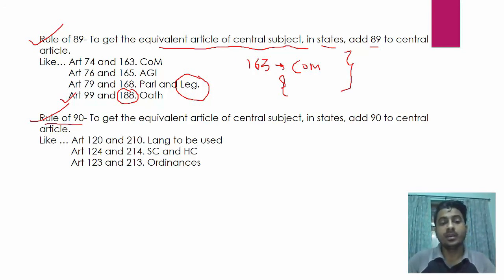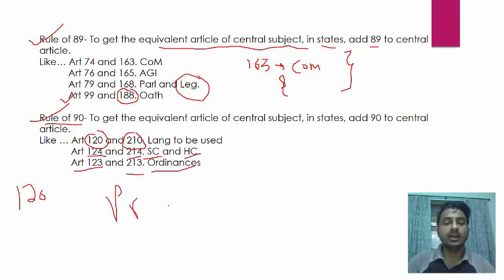Similarly, rule of 90, after article 120, this works. Like article 120 is language to be used in parliament. If you add 90 to it, article 210 says language to be used in state legislatures. Similarly, 124 is article calls for Supreme Court, and 214 is High Court. Similarly, article 123 is ordinances issued by president, and article 213 is ordinances promulgated by governor in the states. So you add 90, you get the equivalent of central subject in states.